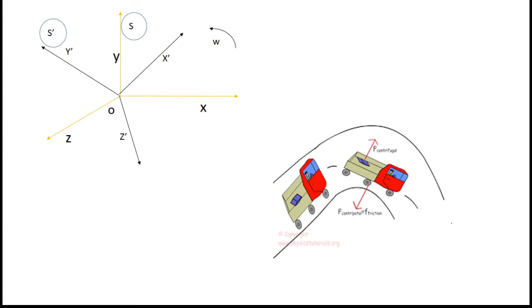Now your bus has become an accelerated frame of reference, where even though no external force is applied, the force is experienced, isn't it? So that is how you experience pseudo forces or fictitious forces, which are not real, in the non-inertial frames of reference. So that is how it does not obey Newton's law of motion.